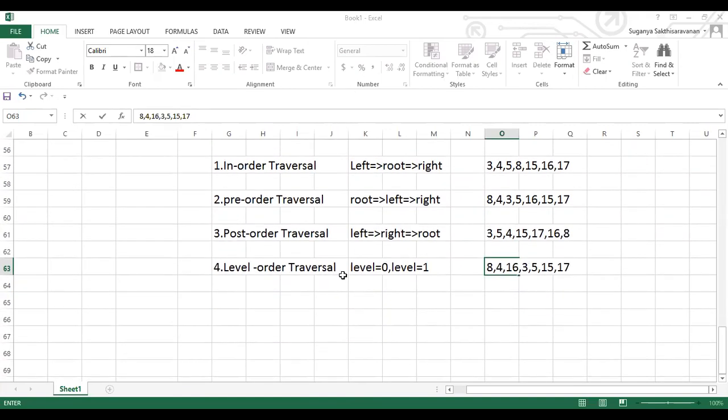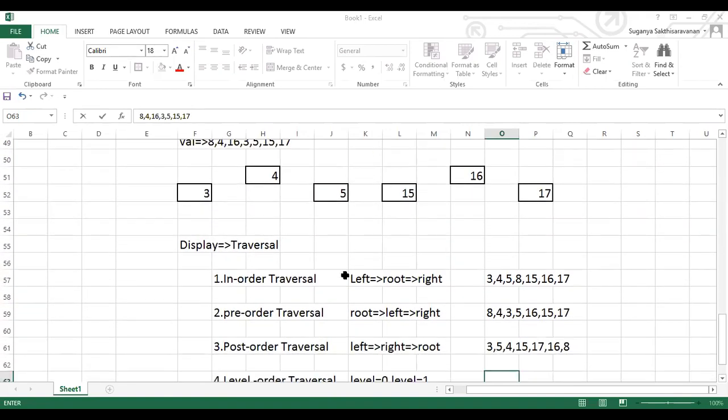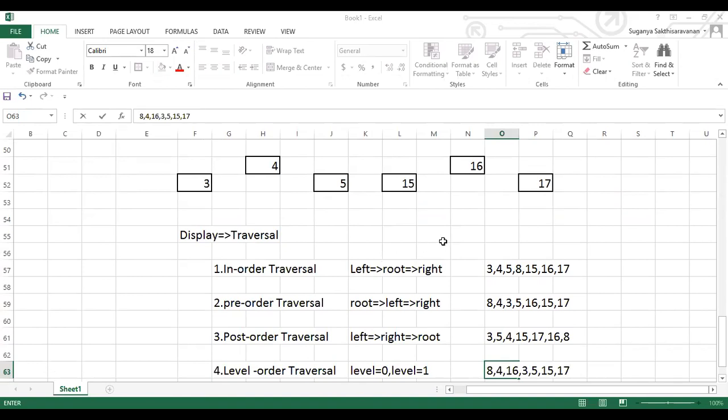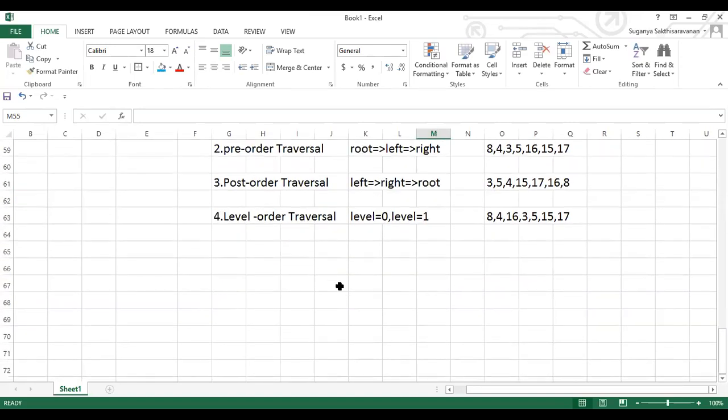So here you people might have a doubt whether this particular traversal is possible only on a binary search tree. Can we do it on a normal tree? Yes, even in a normal tree, this particular traversal is possible. Mostly this is implemented on a binary search tree, but even if it is not a binary search tree, you can implement it on a normal tree also. For both, it's possible. So now let me give you the diagram.